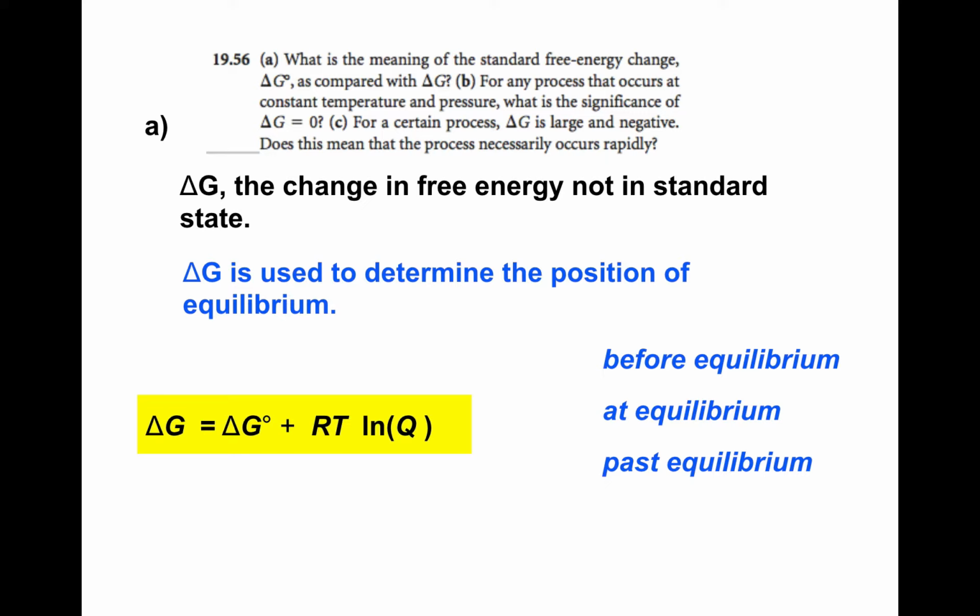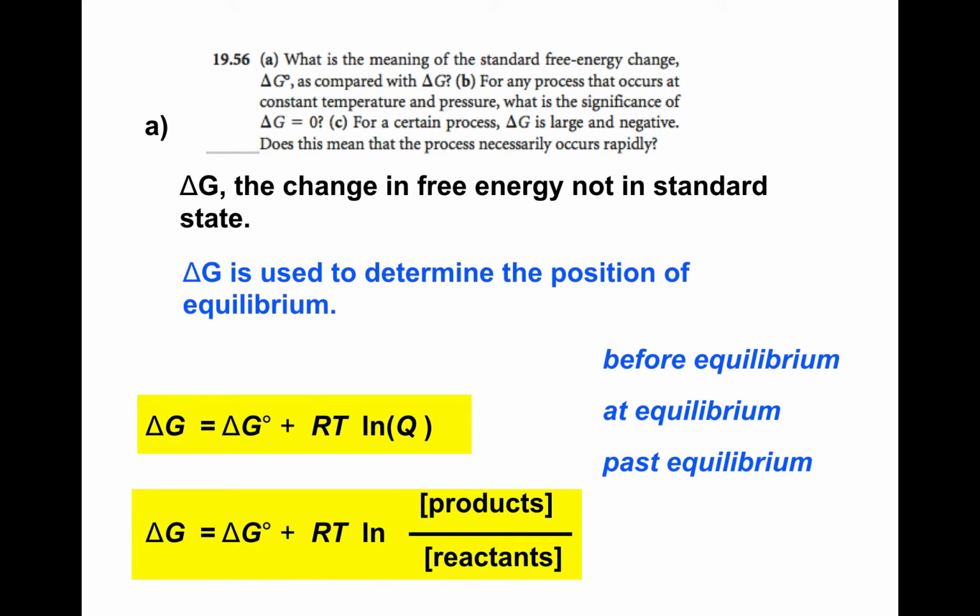So there's a relationship between G absolute and G naught, right? If I add RT natural log of Q, the reaction quotient, we can plug in the concentrations of the products and the reactants into Q and see how we compare to G absolute. Again, if we have a negative value, we're going towards equilibrium. If we've got a 0 value, well, those were equilibrium concentrations. We're at equilibrium. And if the Q value is greater than it should be, we're past equilibrium, and the value of G absolute would be positive.